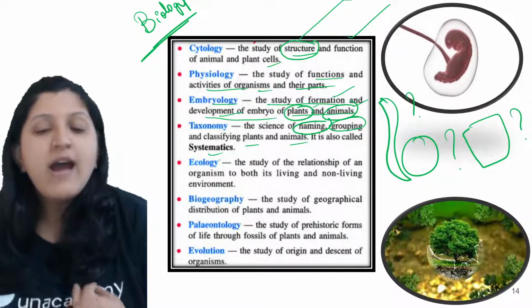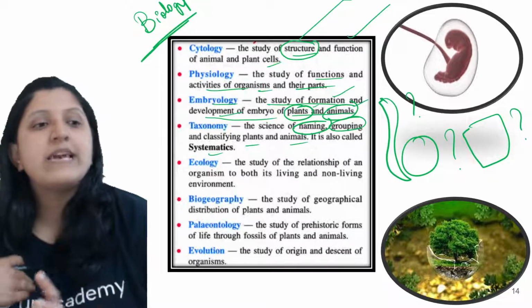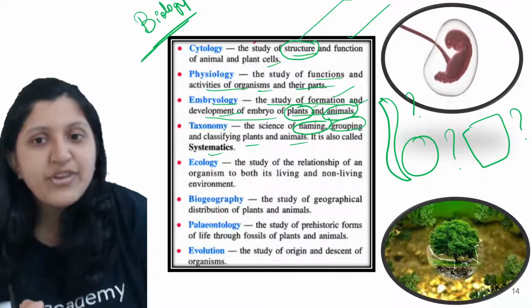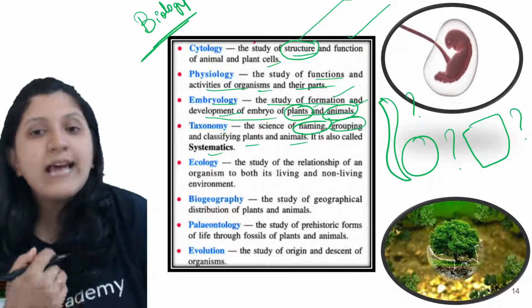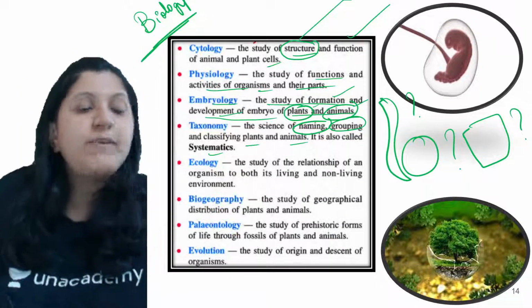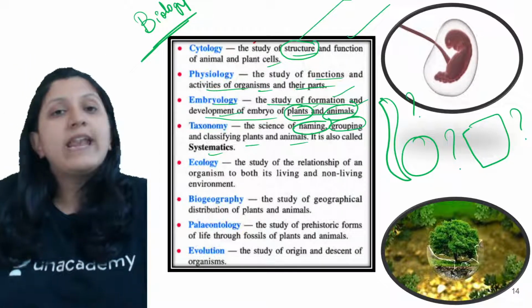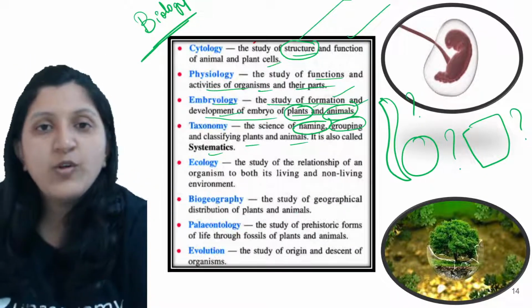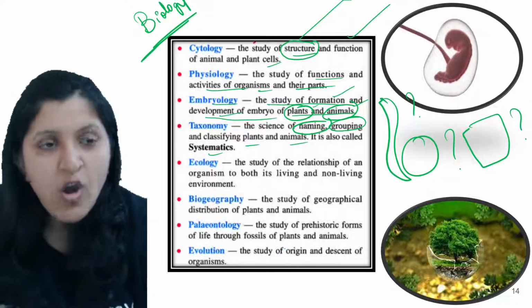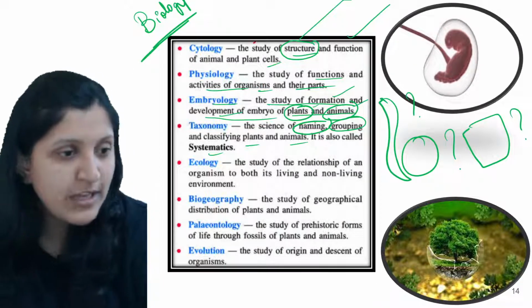So under taxonomy, basically a new discovery is done, and for that a specific classification has to be done. When we mention classifying plants and animals, their naming, grouping and identification, you should have prior knowledge about the particular organism.